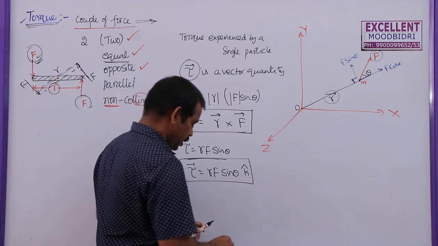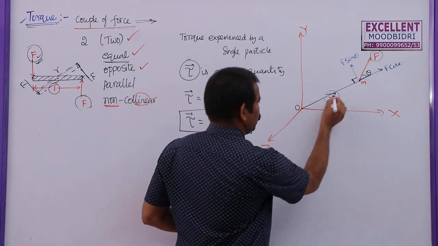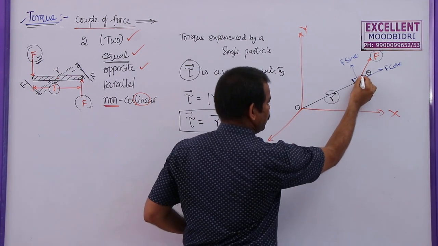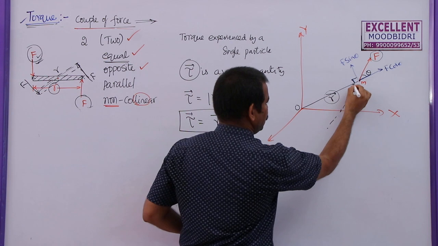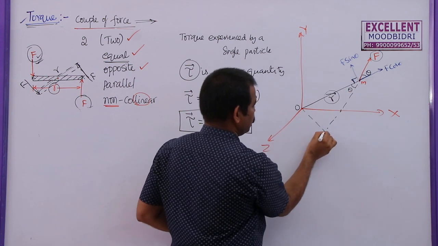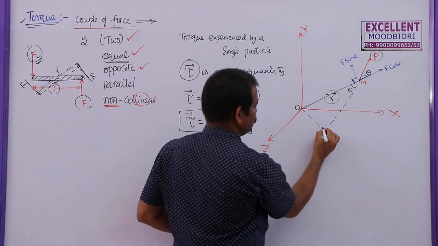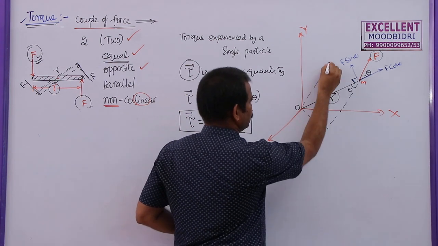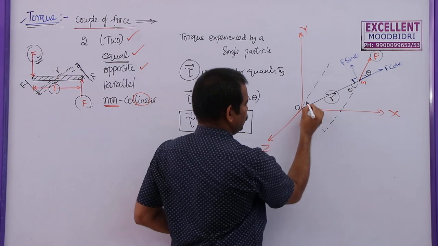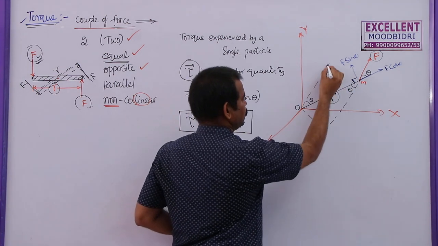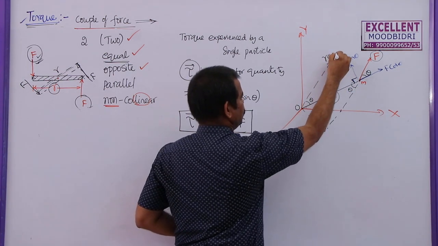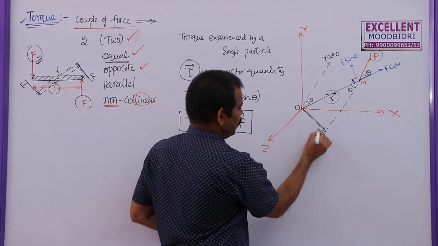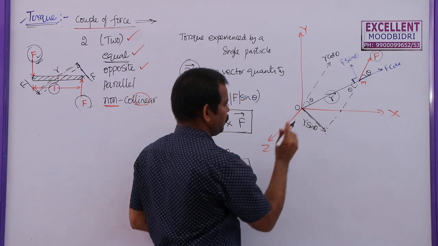Suppose, not only this one, you can resolve this R also into two components. If it is theta, if you draw a perpendicular here, this is also theta and this will be 90 minus theta. And now you can resolve this R into two components like this. If it is R, this will become R cos theta and this component will become R sin theta.